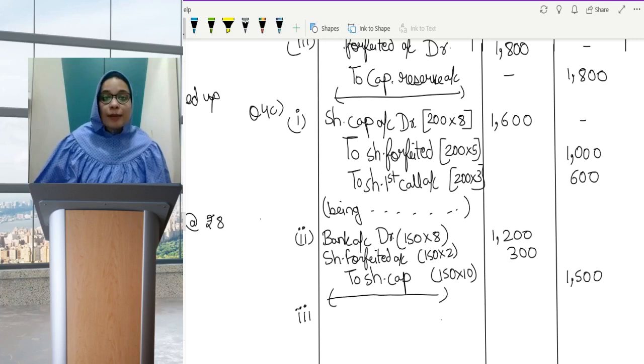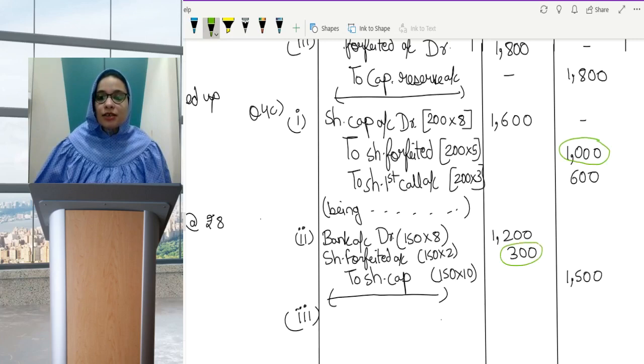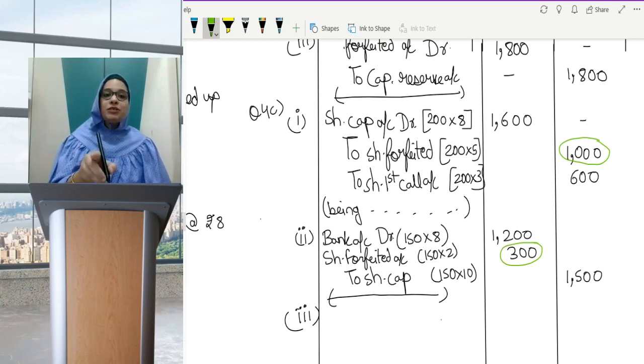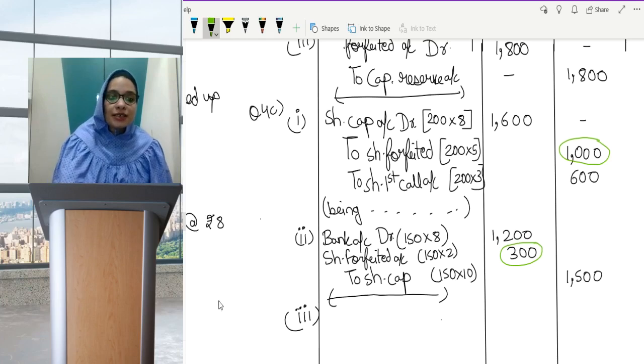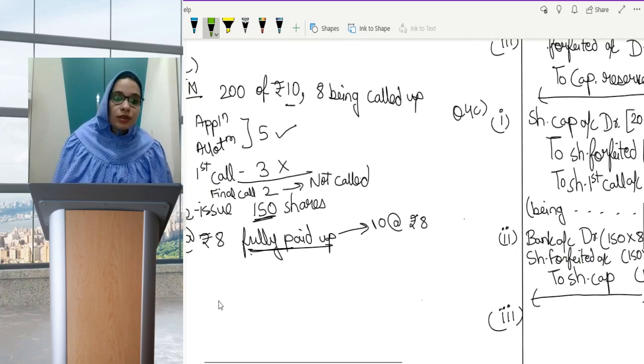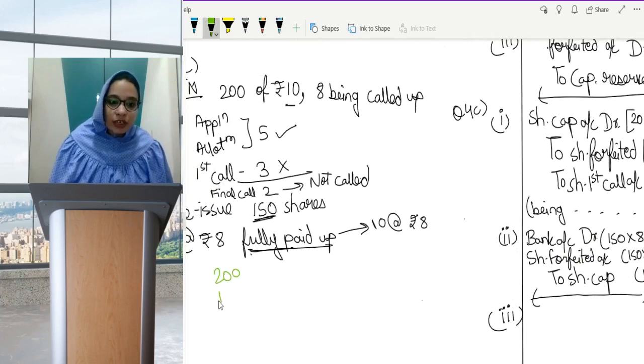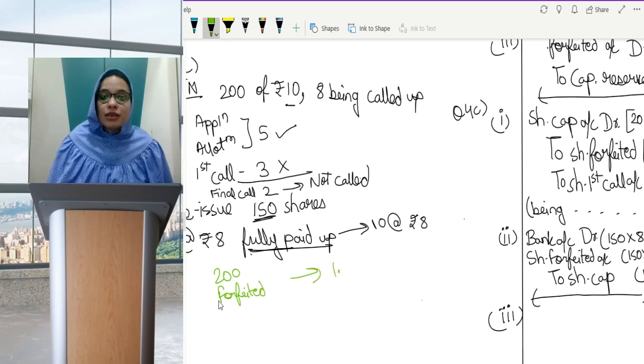Now the entry for capital reserve. See, up till now what we used to do, we used to see forfeited amount is rupees 1000. Then we used to subtract 300, which is adjusted, and we should write 700. But is that correct here? No. Why? Because in this question, the entire forfeited account you cannot close. The reason being 200 shares were forfeited, and on 200 shares, the forfeiture amount is 1000.